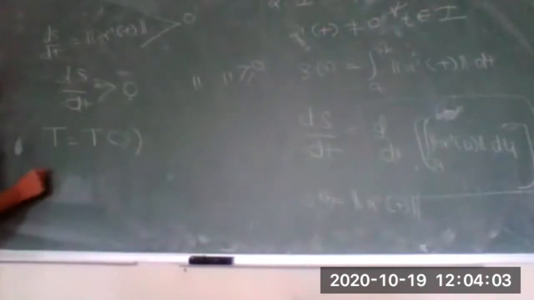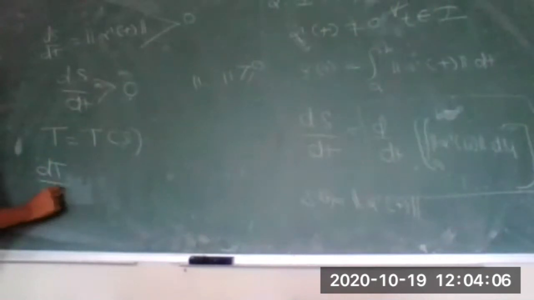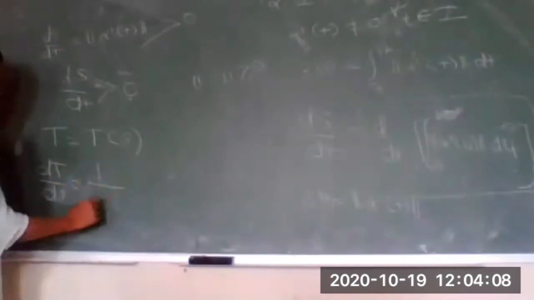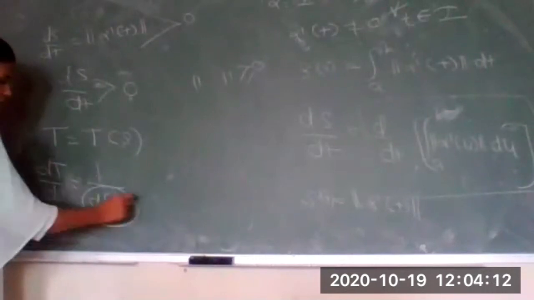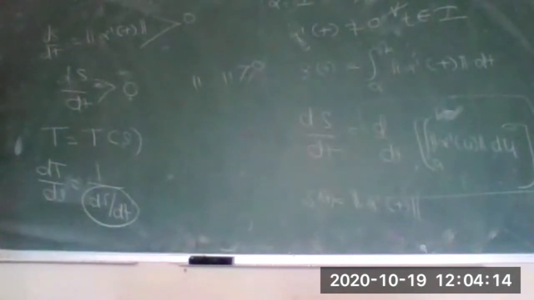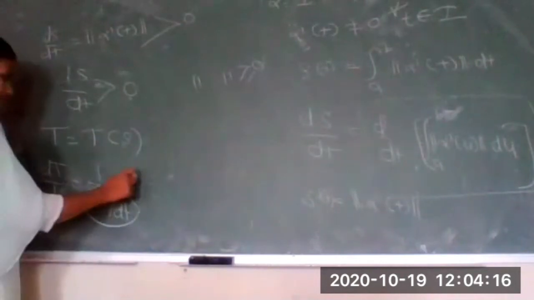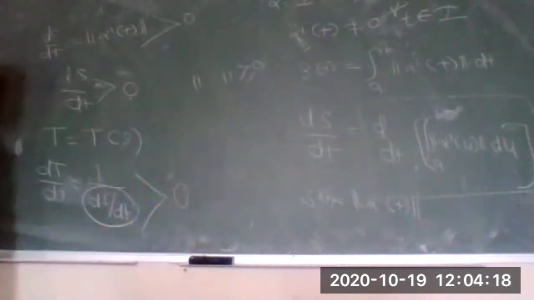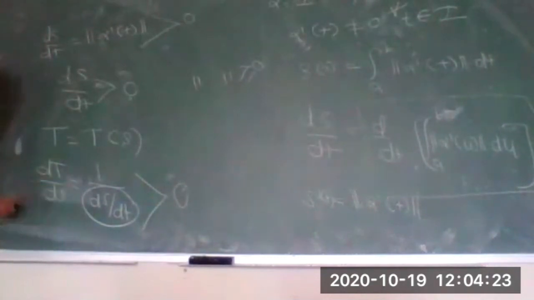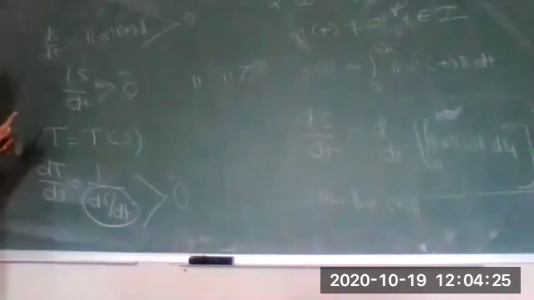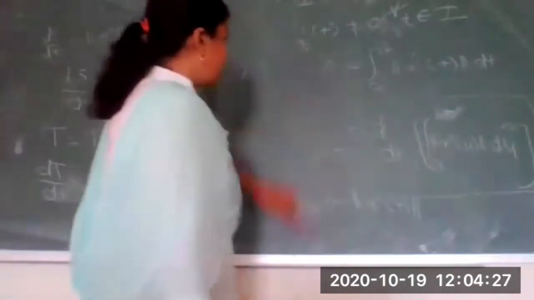Now can I find dt by ds, which will be equal to 1 upon ds by dt? Since ds by dt is strictly greater than 0, I can say dt by ds is also strictly greater than 0.